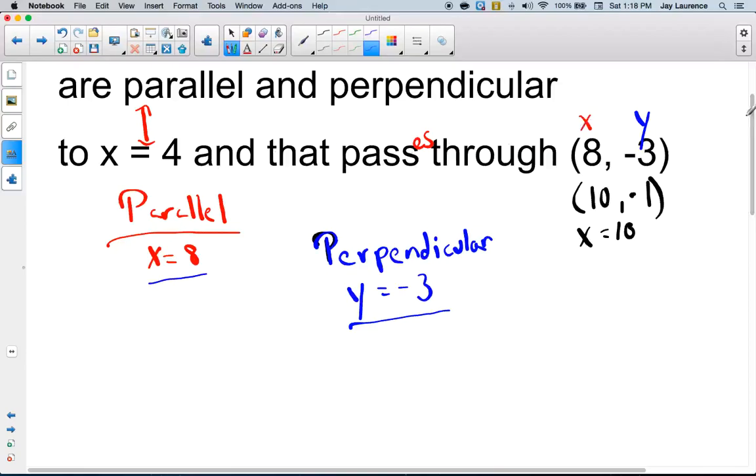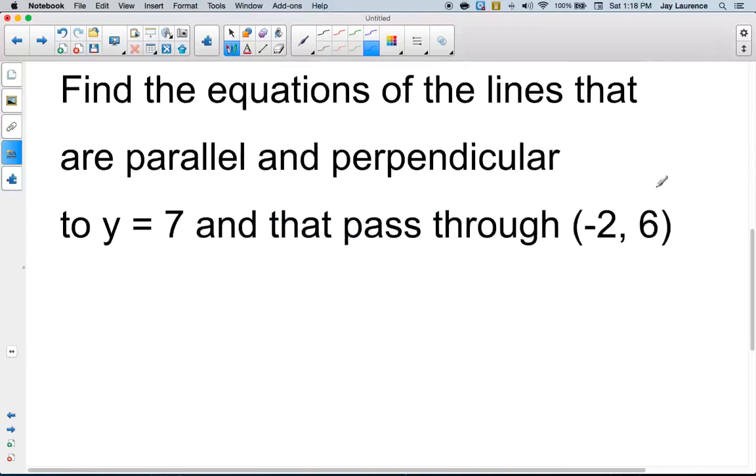Okay, now there's one more example here. And again, this should say passes. I just copied and pasted, and I missed that little typo there. I want you to find the equations of lines that are parallel and perpendicular to y equals 7, and that pass through the point (-2, 6). All right, I want you to pause the video and see if you can come up with them on your own.